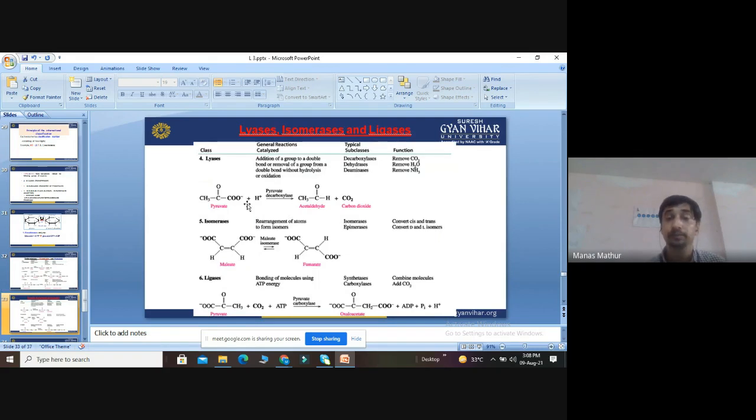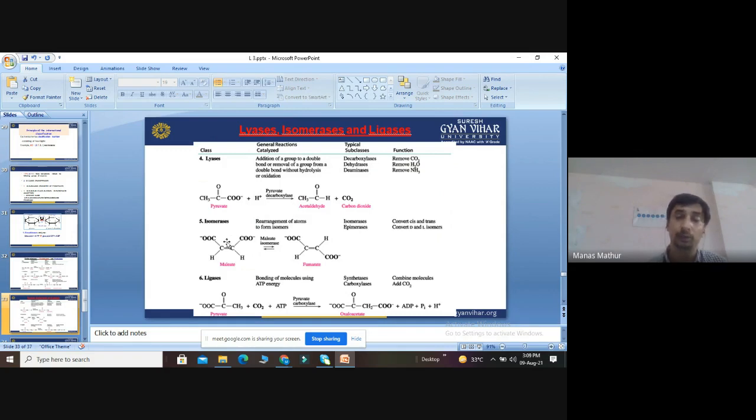Then lyase: addition of a group to a double bond, or removal of a group. Which subclasses? Decarboxylases, dehydratases, deaminases. Decarboxylase will remove CO2, dehydratase will remove H2O, deaminase will remove NH3. So pyruvate is converted into acetaldehyde plus CO2 in the presence of pyruvate decarboxylase. Pyruvate, in the presence of the enzyme pyruvate decarboxylase, is converted into acetaldehyde plus CO2.